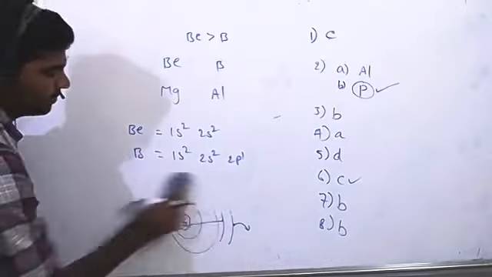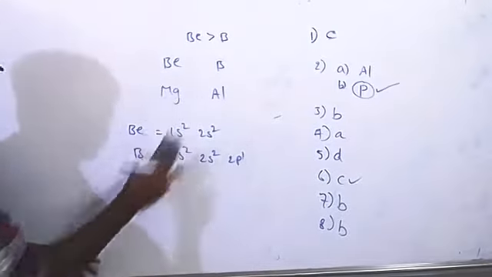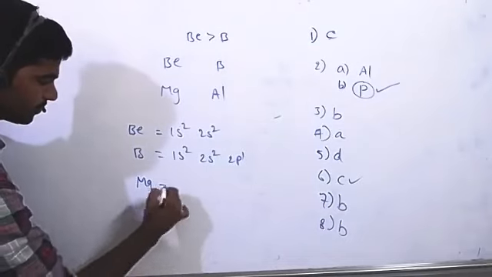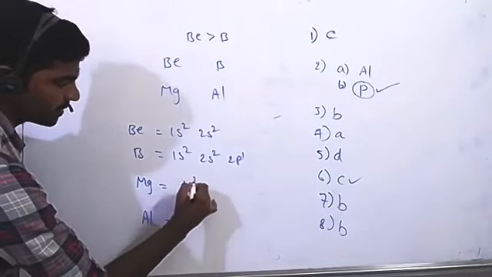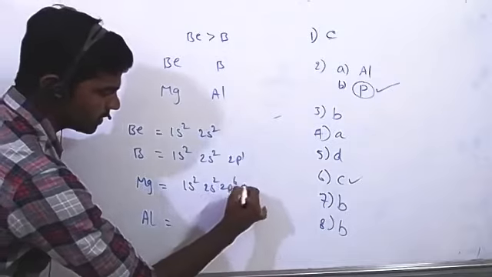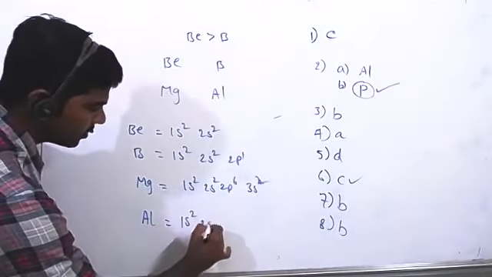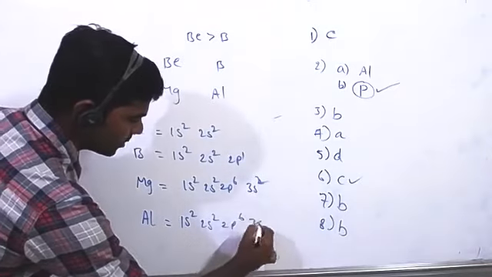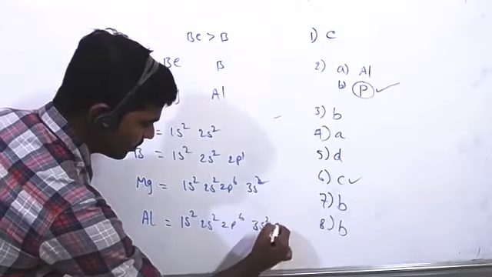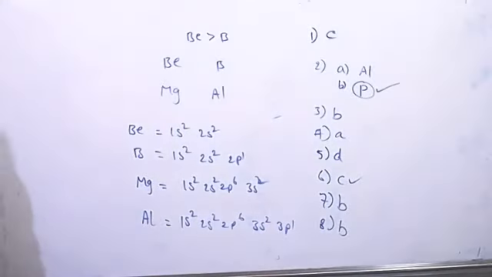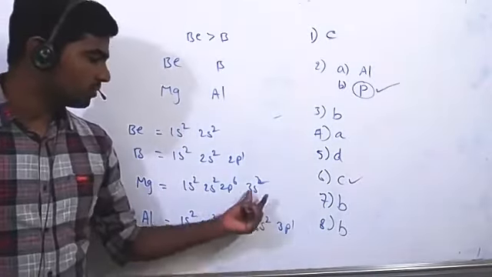Next, in magnesium and aluminum, the same trend is here also. Magnesium electronic configuration is 1s2, 2s2, 2p6, 3s2. Aluminium is 1s2, 2s2, 2p6, 3s2, 3p1. In both cases, magnesium and aluminum, we need to remove an electron from the third shell only.